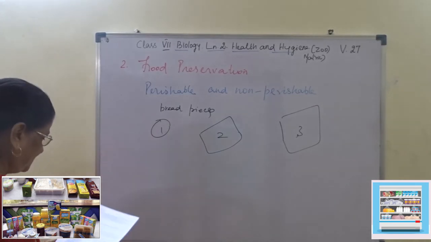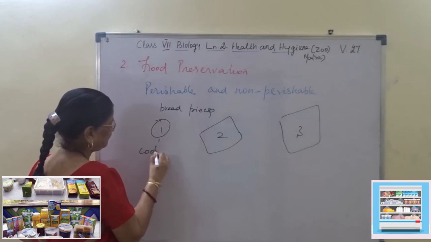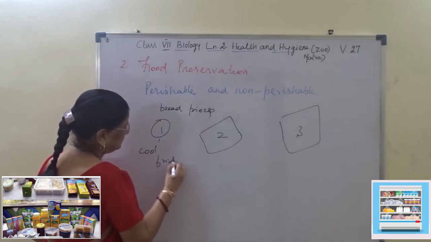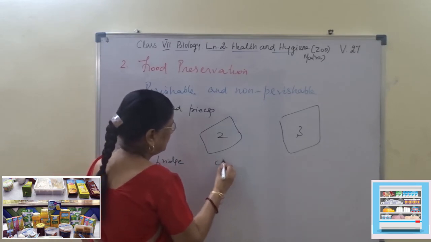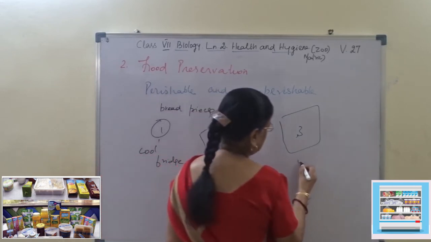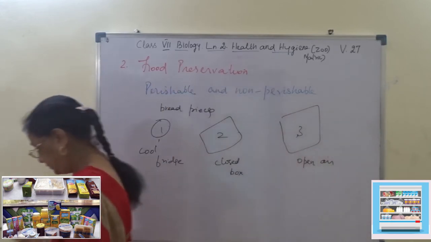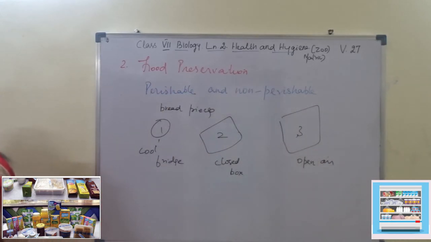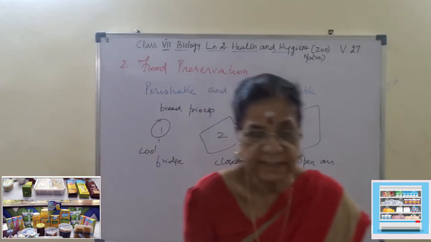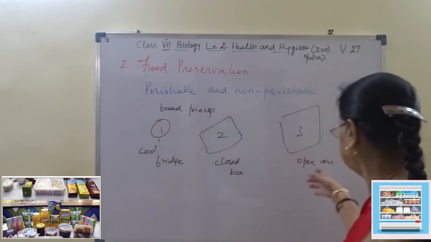The first bread piece, keep it in the fridge, a cool place. The second, in the closed tight box. The third, leave it in the open air.